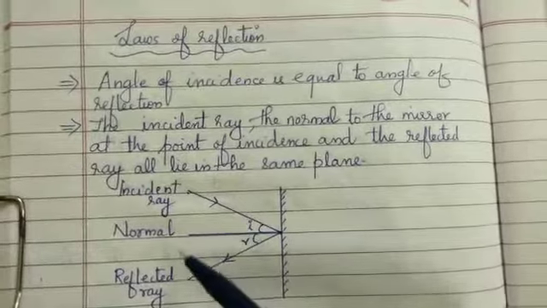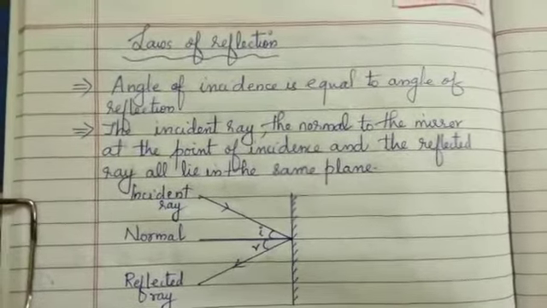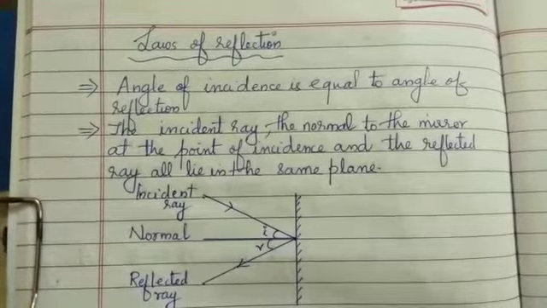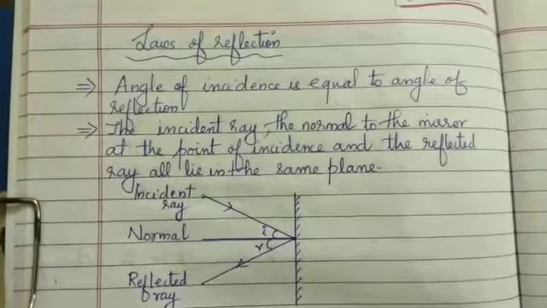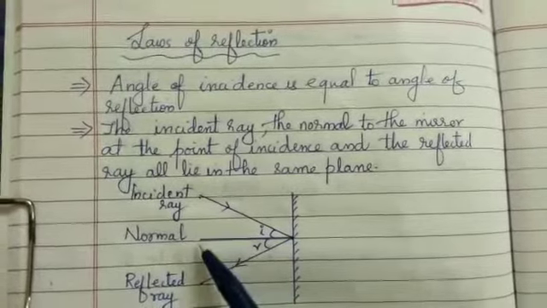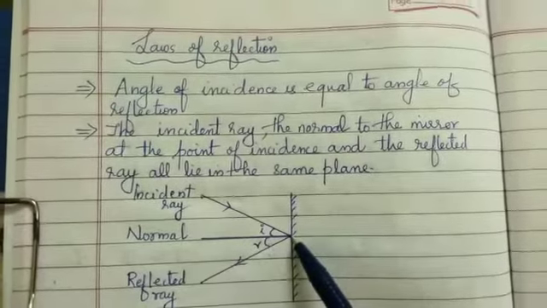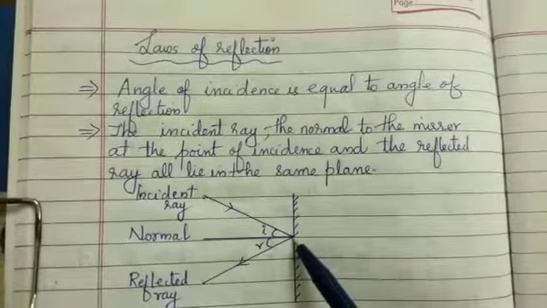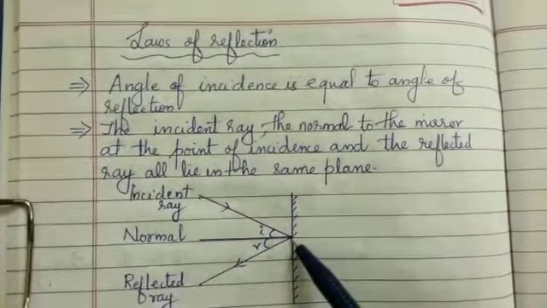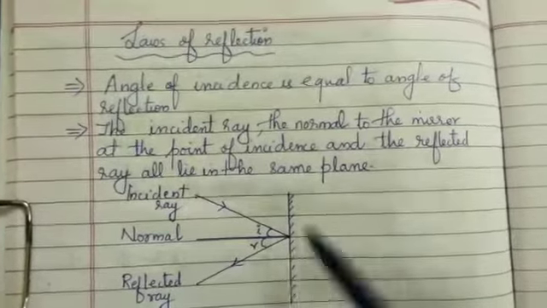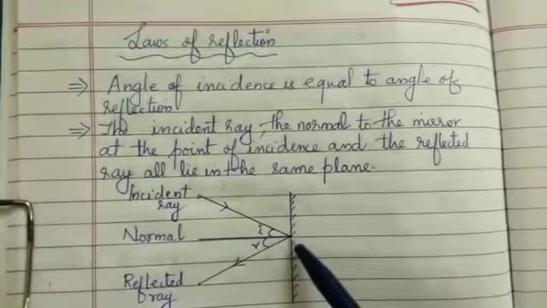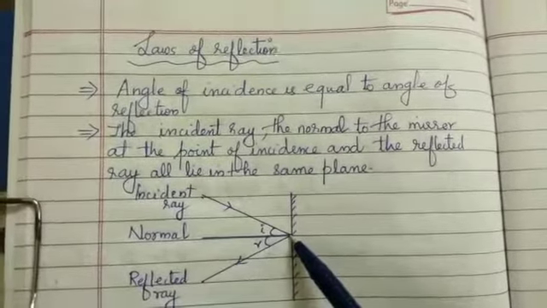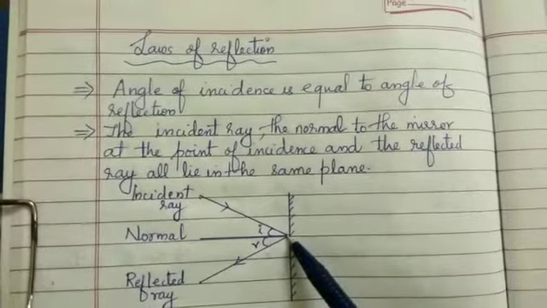So if we draw, what is normal actually? Normal means the line drawn perpendicular to the reflecting surface at the point of incidence. This is the point of incidence, where the ray strikes. This is the reflecting surface. So the line drawn perpendicular to the reflecting surface at the point of incidence is called a normal ray. So this is the normal ray.